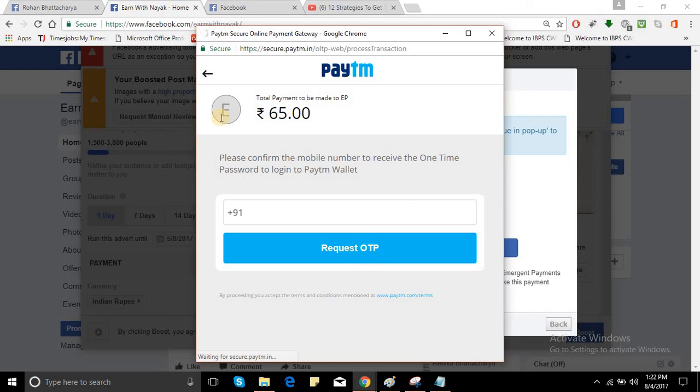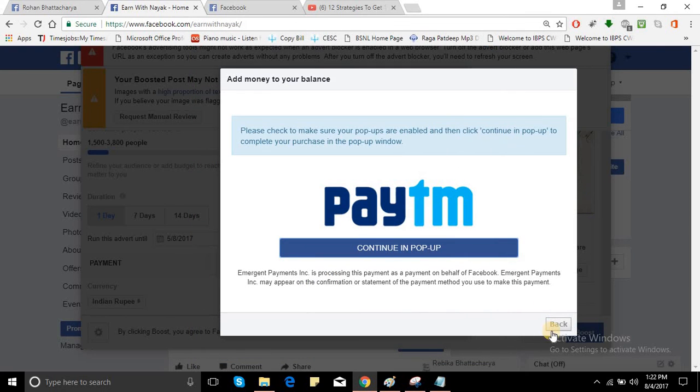Okay, so if you have the Paytm wallet, you can do it. It is very much easy. You don't have to save any other details for this. Please go ahead with it. Use Paytm wallet for your benefit. You don't have to think about your card details and all. So go ahead and do it for yourself.